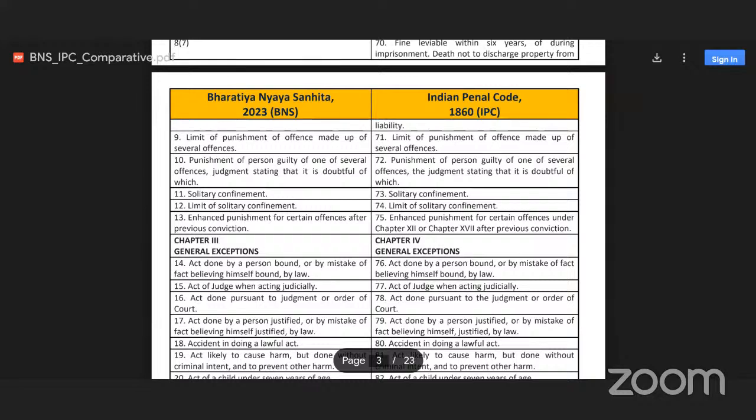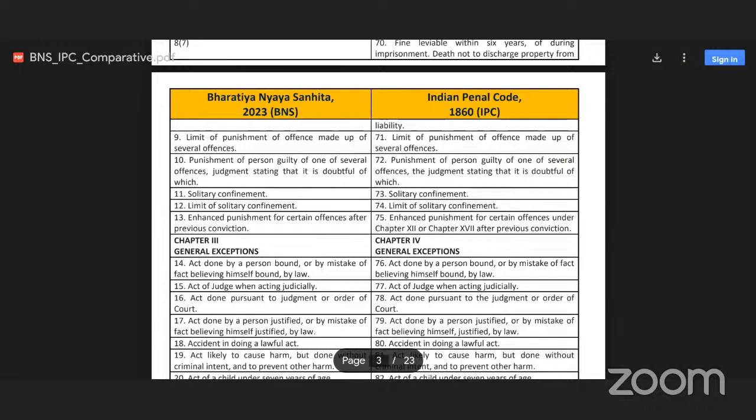Then BNS section 10 is related to punishment of a person guilty of one of several offences, judgment stating that it is doubtful of which. Earlier it was section 72 in IPC. In section 11 BNS, solitary confinement, it was 73 in IPC. In BNS now, section 12 is related to limit of solitary confinement. It was earlier section 74.